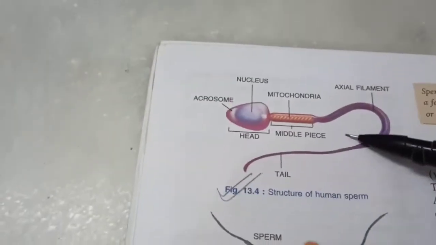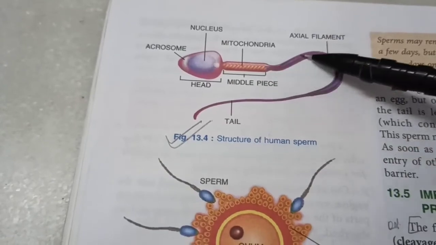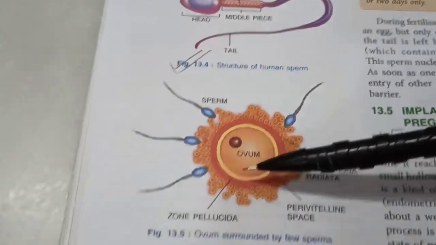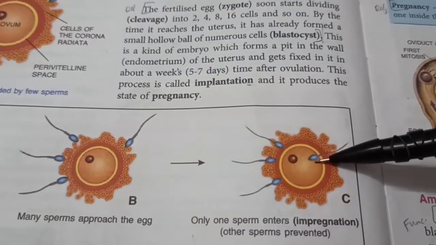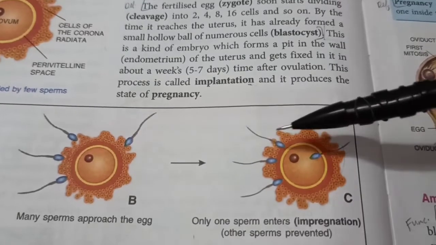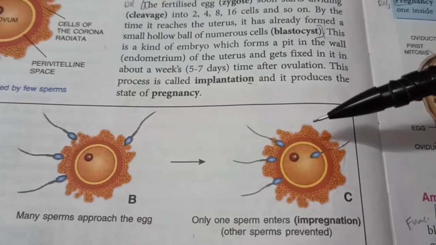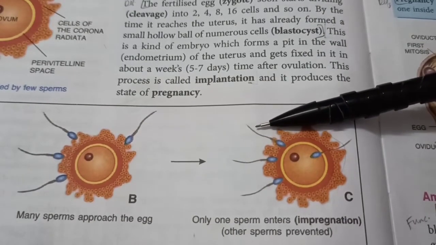Now this is how a sperm looks. It has a head, a middle piece with the mitochondria for the energy to swim with the help of the tail. You can see that sperms are swimming, and only the head will enter the egg cell, and the first sperm which enters seals the lock, so no other sperm can now enter. All other sperms will now just wither away. It's totally a matter of chance. It's not necessary that every sexual intercourse will result in pregnancy.